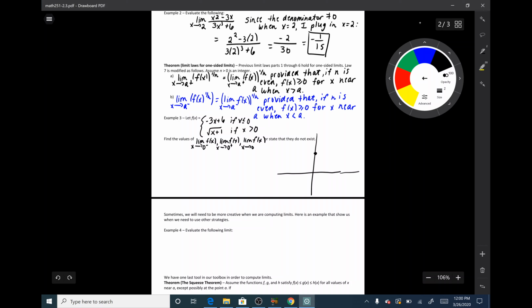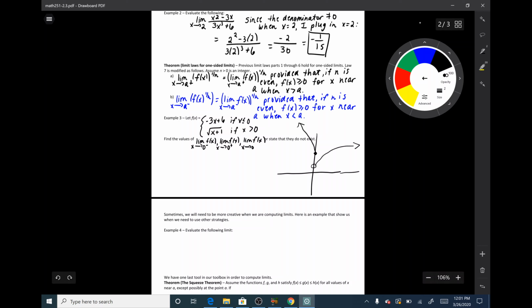So this graph looks something like this when x is less than or equal to 0. And then when x is greater than 0, we have the square root of x plus 1, which has a y-intercept of 1. I have an open circle there since x cannot equal 0. And it looks something like this. So I do have a jump discontinuity here, but this is what my function looks like.